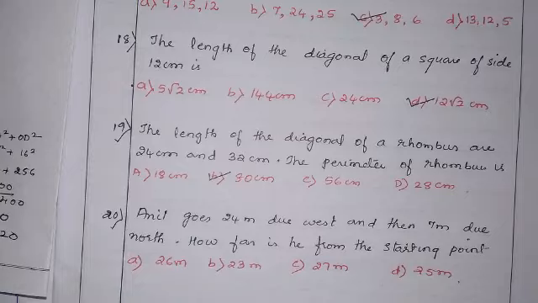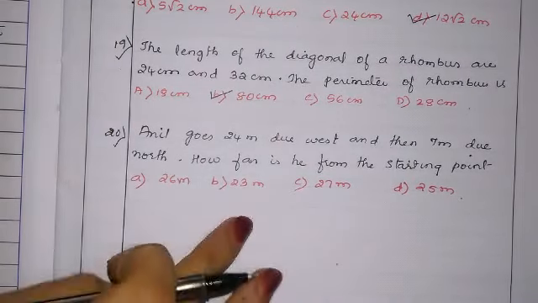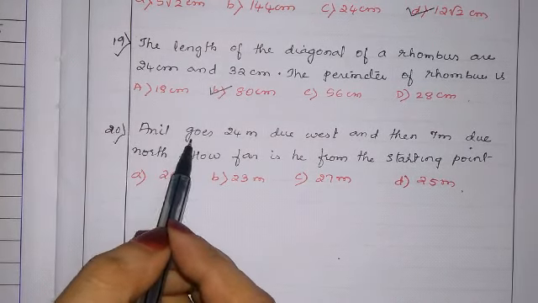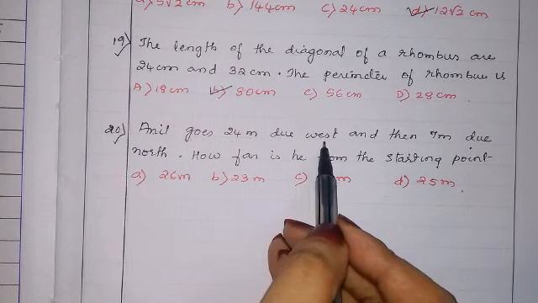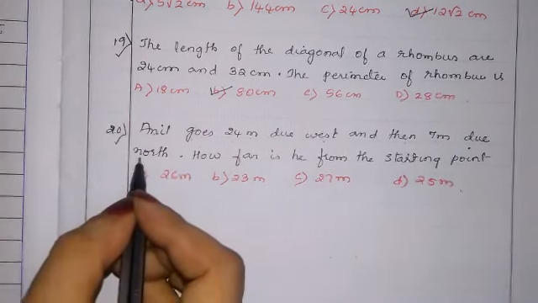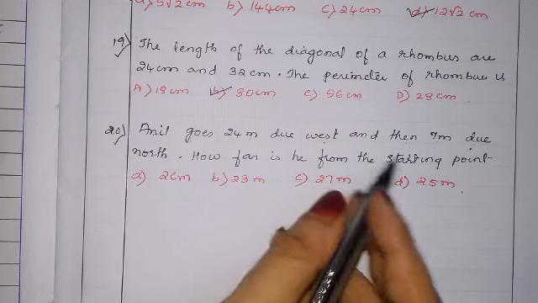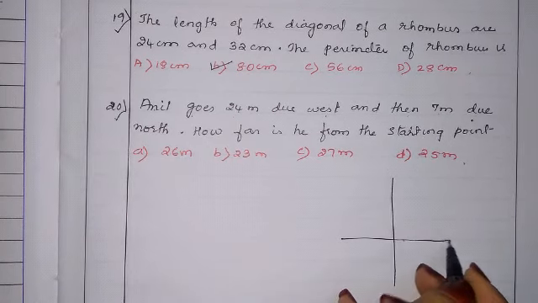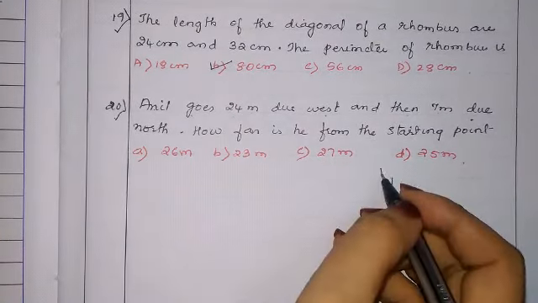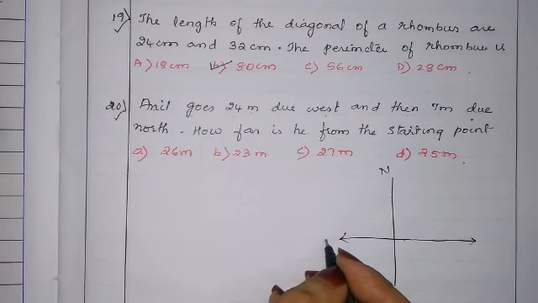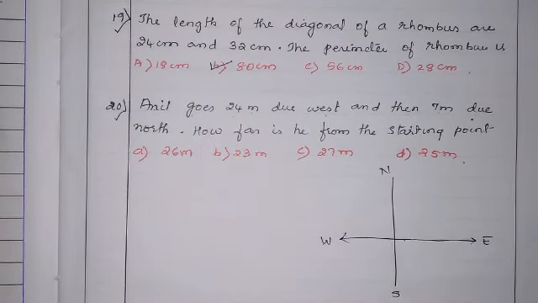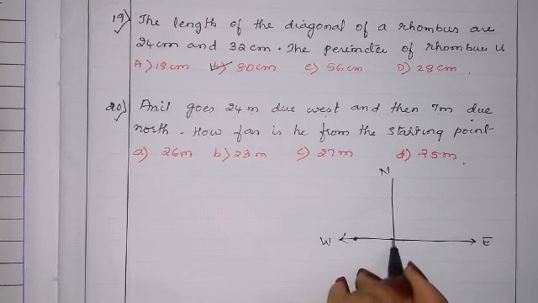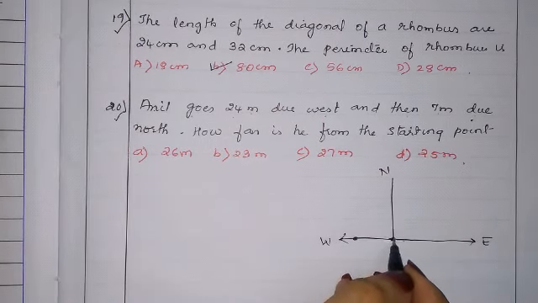Now let us see the last question, question number 20. I'll solve this here only, as I have space here. Anil goes 24 meter due west and then 7 meter due north. How far is he from the starting point? First let us draw north, south, east, west. For example, this is the starting point.